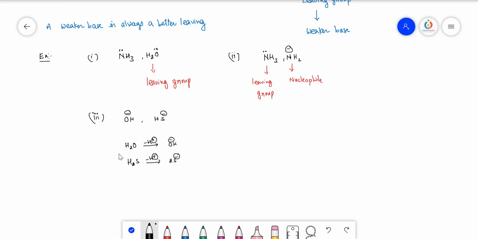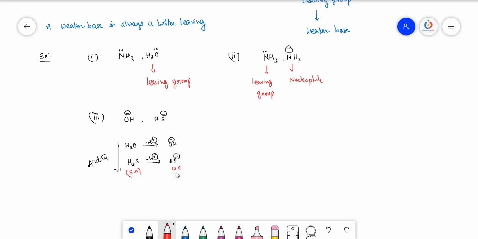Between these two compounds, on moving down the group, we know that in the 16th and 17th group elements, hydrides' acidity increases. Why? Because the distance between the central atom, the 16th group element, and the hydrogen increases. So the leaving nature of the H plus ion increases, so their acidity increases. Means between H2O and H2S, H2S is the strong acid. So a stronger acid means this must be the weak base. H2O is the weak acid, so this is the strong base. Okay. So this is the strong acid.